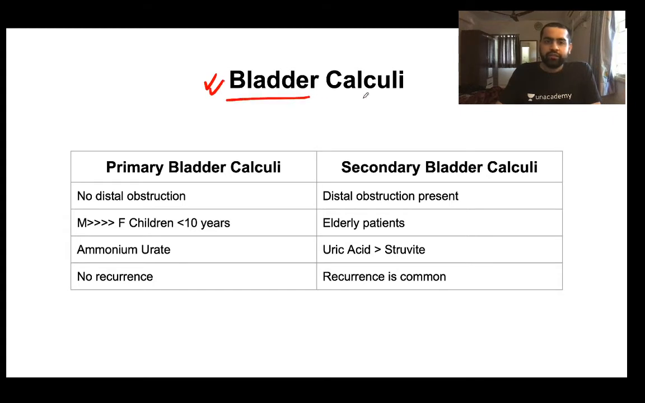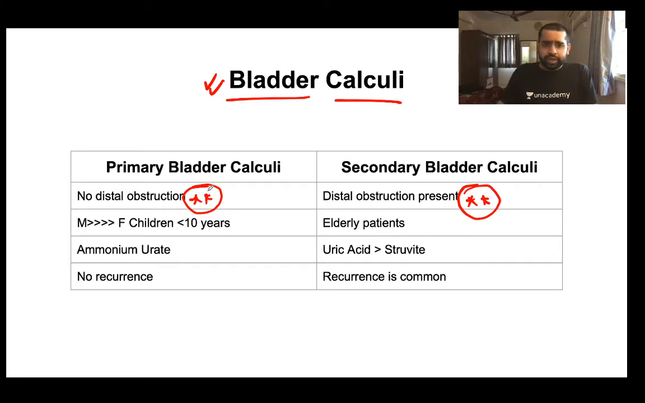So the basic difference between the primary bladder calculi and the secondary bladder calculi is that primary bladder calculi is not associated with any distal obstruction, but a secondary bladder calculi is the one which is associated with one or the other distal obstruction. Are you understanding? So primary bladder calculi is not associated with any form of distal obstruction, but a secondary bladder calculi is the one which is associated with bladder obstruction or a distal obstruction, right?